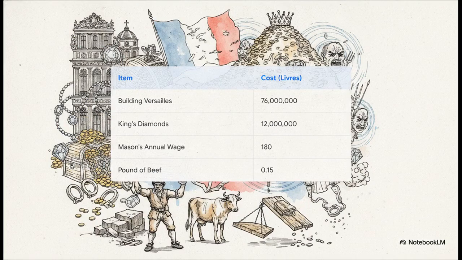Let's look at the actual numbers here, because they're honestly staggering. To build the Palace of Versailles, it cost 76 million livres. The king had an outfit for receiving an ambassador that was covered in diamonds worth 12 million livres. And to put that into perspective, a highly skilled mason worked an entire year to earn just 180 livres. Meanwhile, a single pound of beef cost 0.15 livres. You do the math. The system was completely unlivable for the common people. They were being squeezed dry.